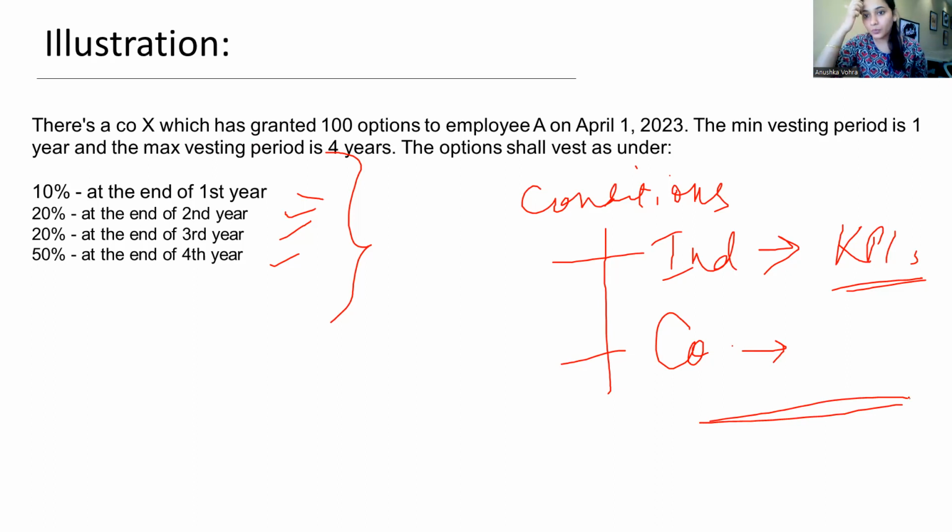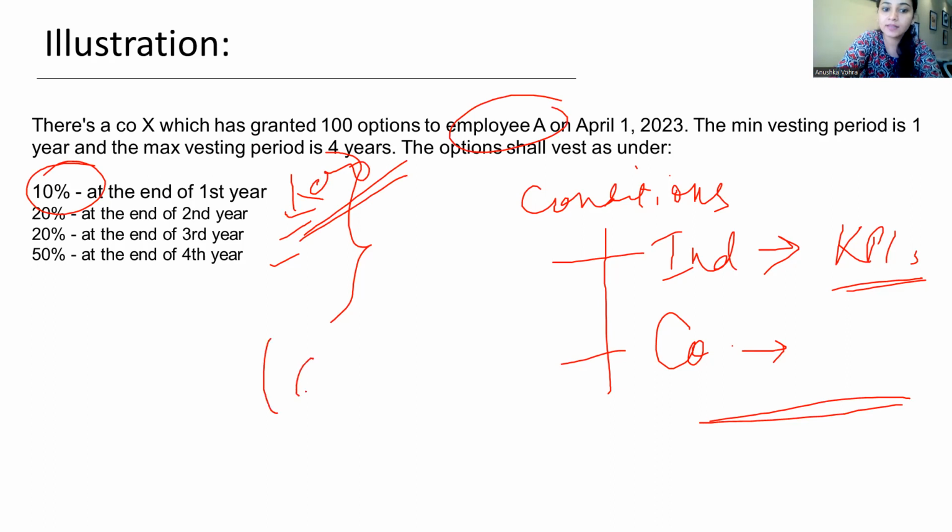So once options are vested, here at the end of first year, 10%, which is 10 options, are vested, which means employee A is now eligible to exercise these 10 options. Now, what about exercise? There is no minimum exercise period. There is no maximum exercise period, except in case of certain circumstances, which we'll be discussing.